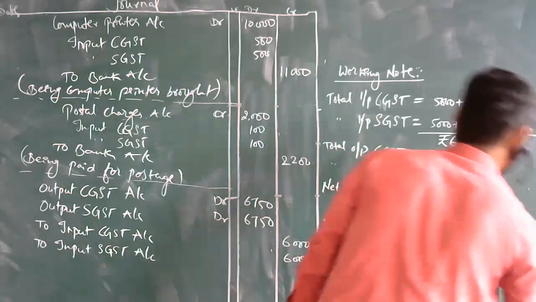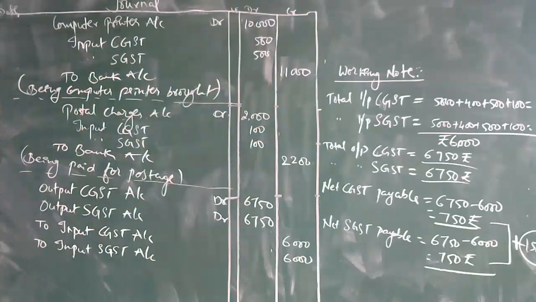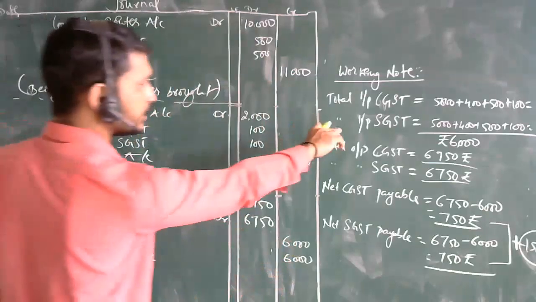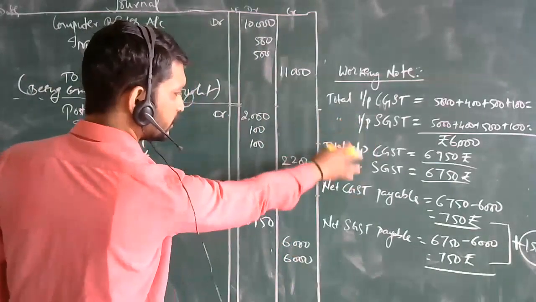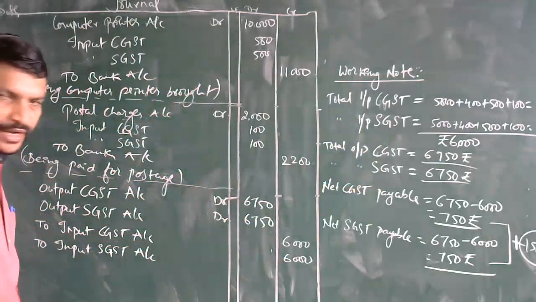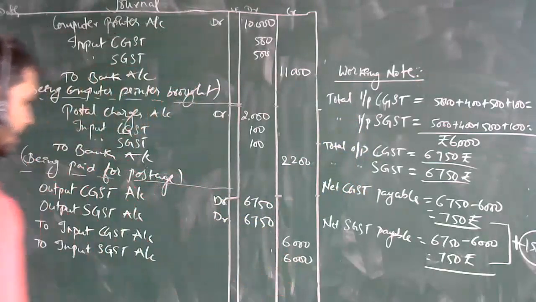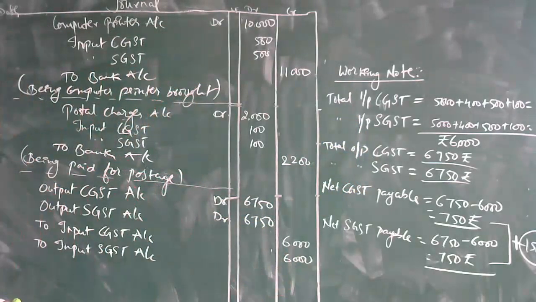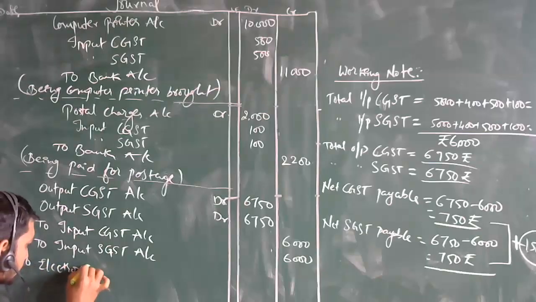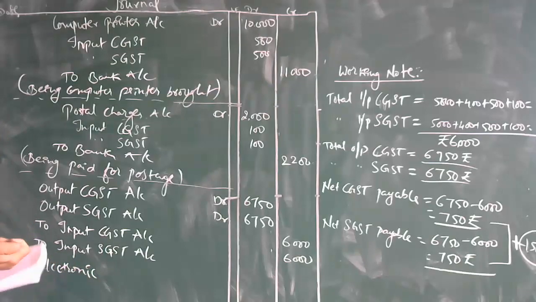So this 1,500 you are going to get over here. Now we have to tally both of the accounts. So the remaining amount will be transferred to the electronic cash ledger account.